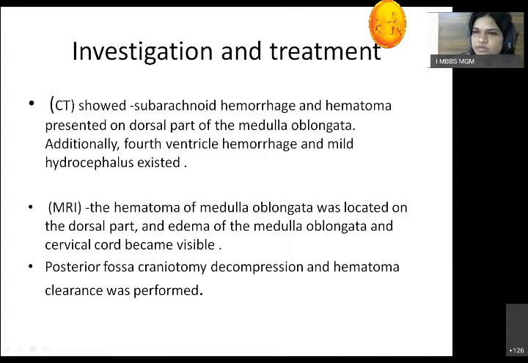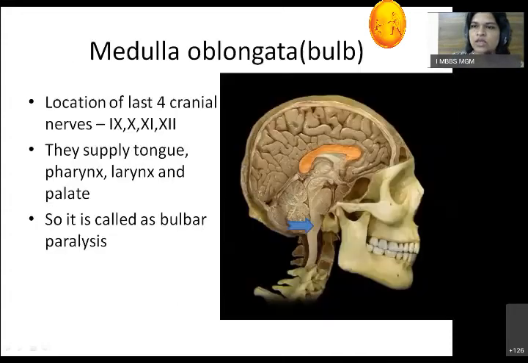So that was just to show you how compact a structure the brainstem is, and it will involve many parts of the body. So let's see what is the first part, that is the lowermost part of the brainstem, the medulla oblongata. Now it resembles a bulb shape. So previously it was also called a bulb.